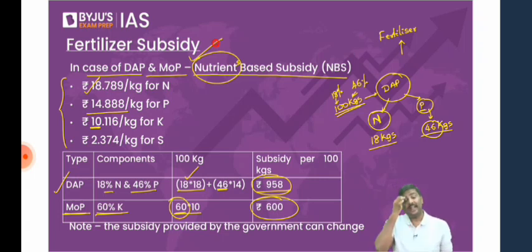Now, some of you ask, sir, in that case, why is the government of India not shifting urea to nutrient-based subsidy? There are very, very difficult reasons for this. One, politically it will not work out. But you don't write this in the exam. Do not write political answers in the exam.